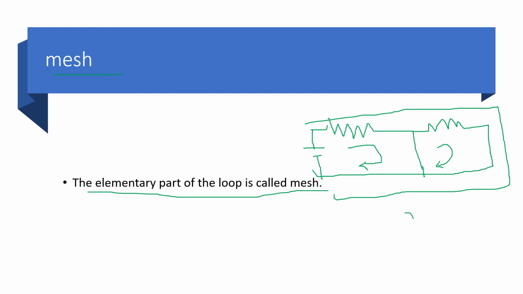Okay, so there are three loops in that. And if someone asks how many meshes are there, elementary means you only have to consider the smallest parts, so 1 and 2. So there are two meshes over here and three loops. The smallest part of the loop is called mesh.